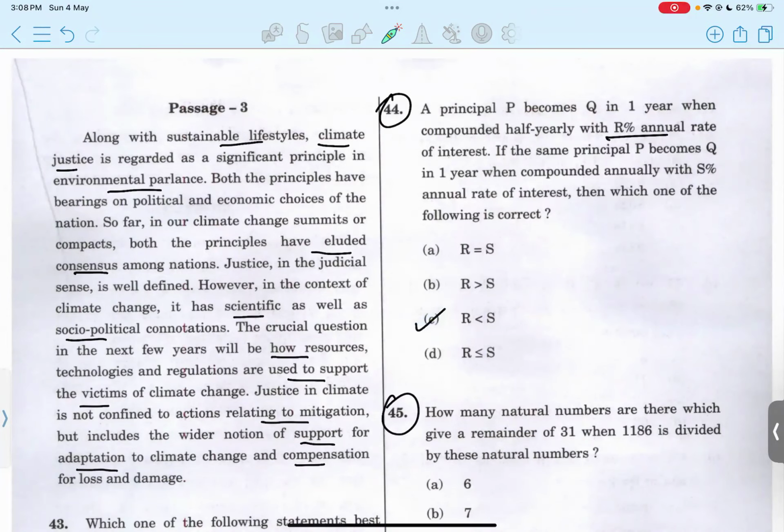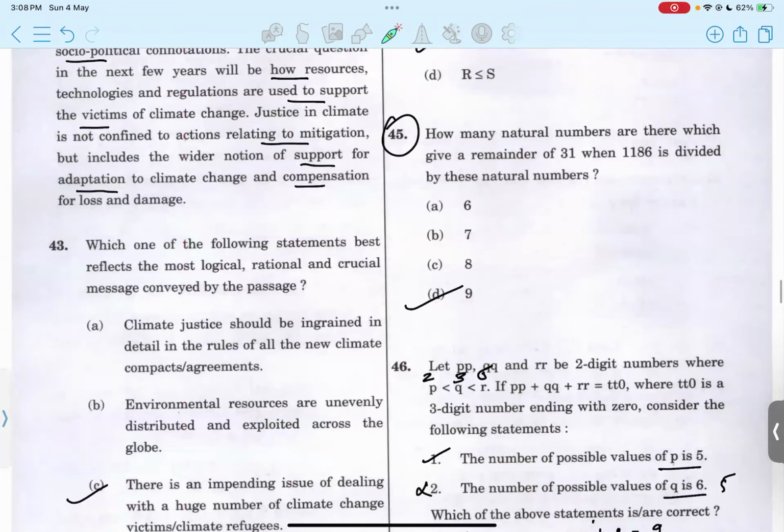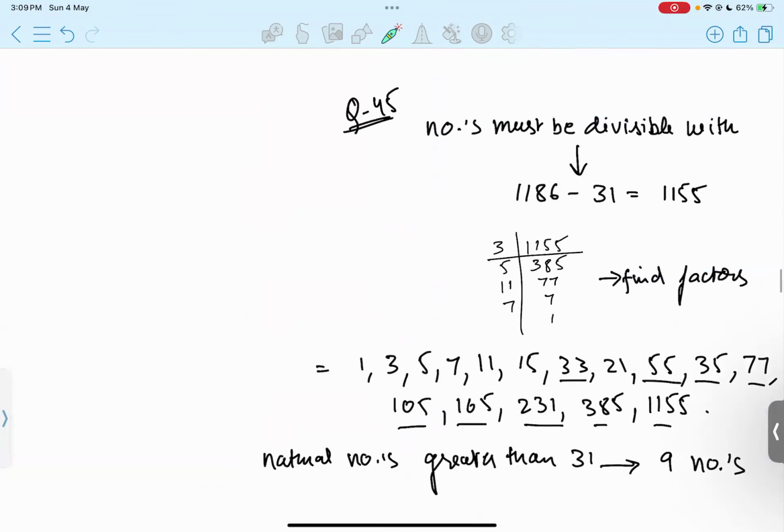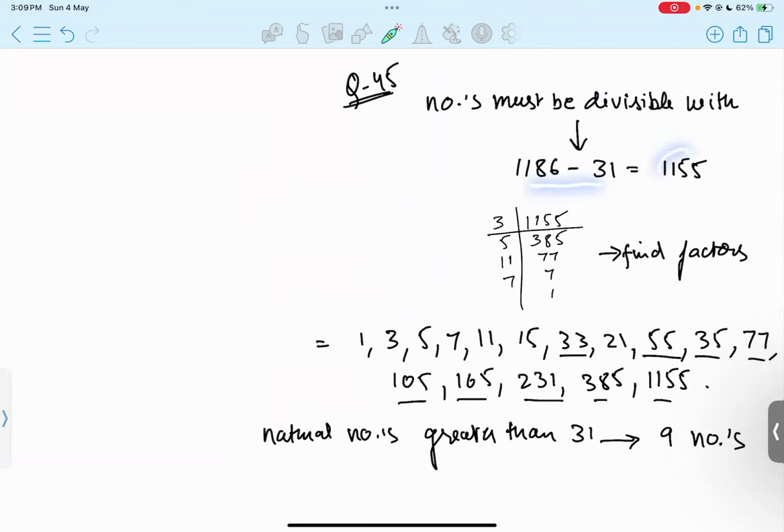Option C. In 45, we have to identify how many natural numbers give a remainder of 31 when 1186 is divided by these natural numbers. If remainder 31 is left in the end, then 1186 minus 31 will be completely divisible by the natural numbers. So after subtracting, 1155 will be completely divisible, with remainder 0, by the natural numbers to be calculated.